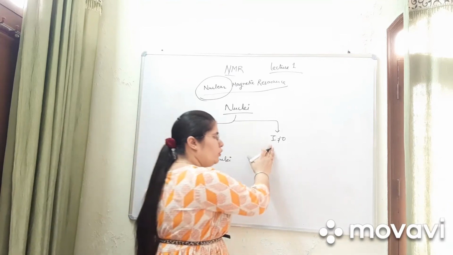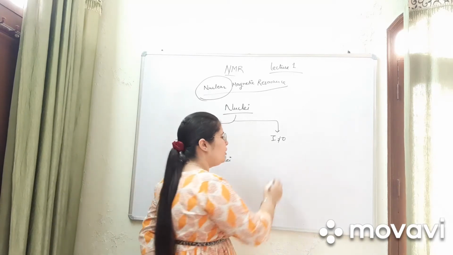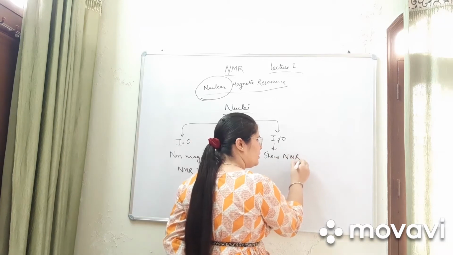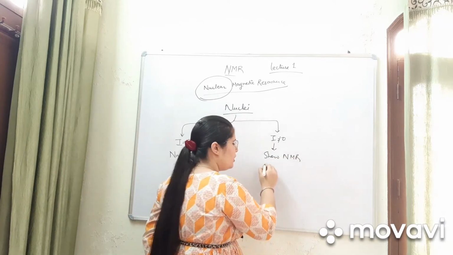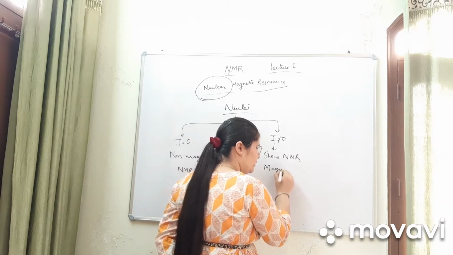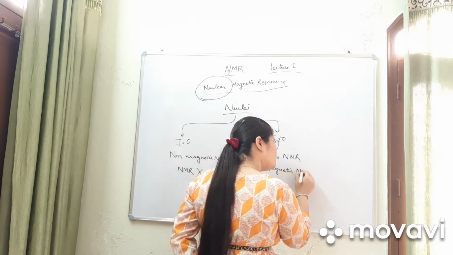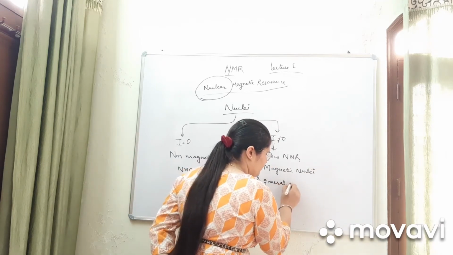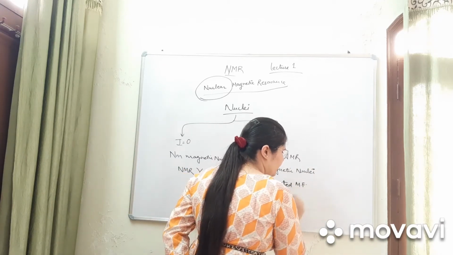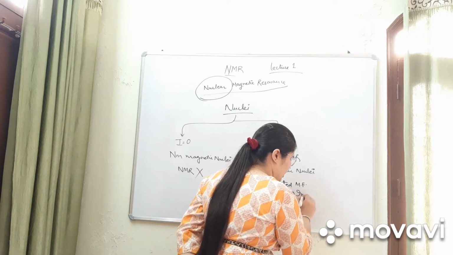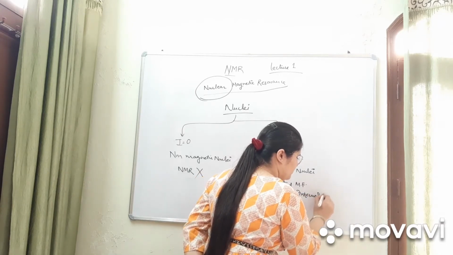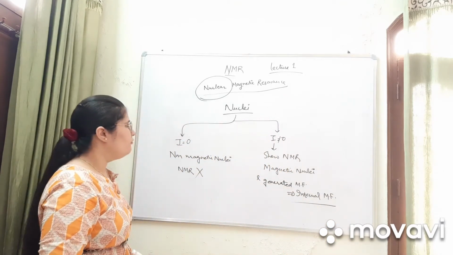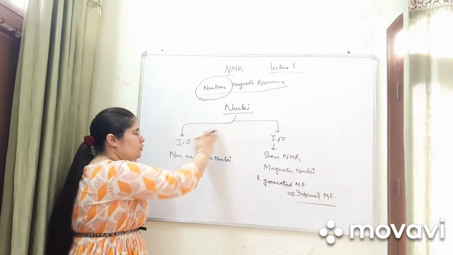But if the value of I is not equal to 0, then it will show NMR, and such nuclei are also known as magnetic nuclei. The generated magnetic field will be the internal magnetic field. What we have learned is that nuclei are of two types.